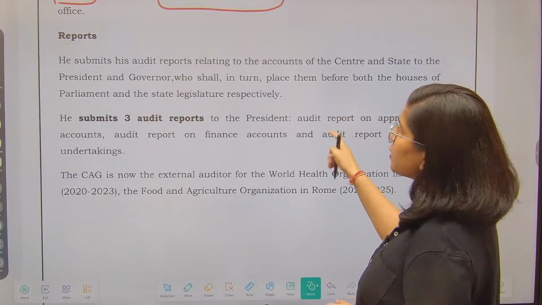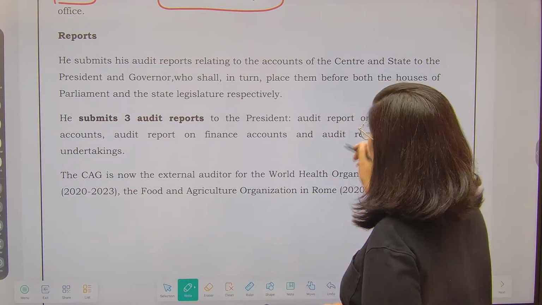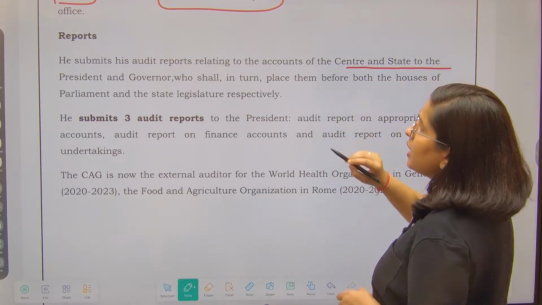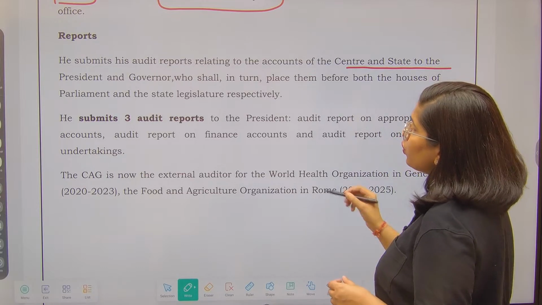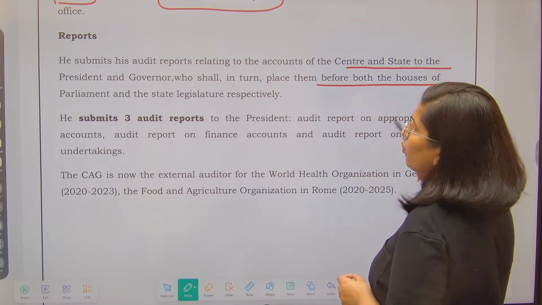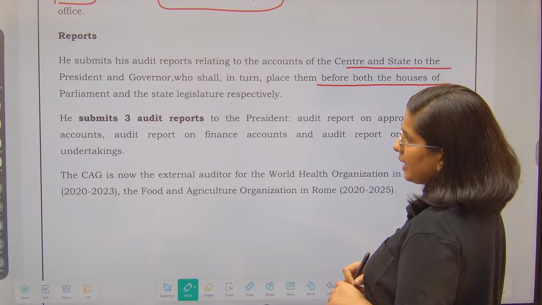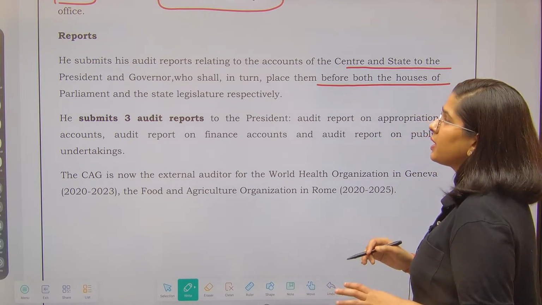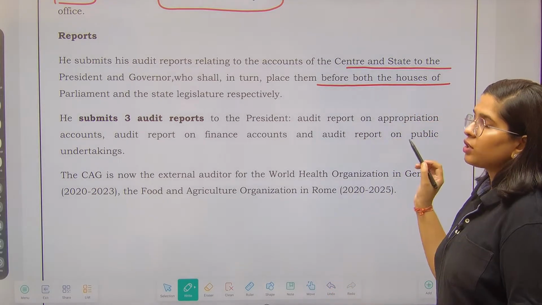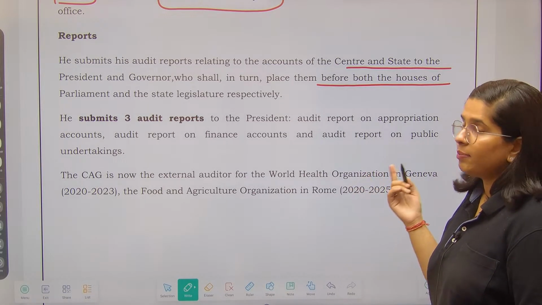So he submits his audit reports relating to the accounts of the center and the state to the President and Governor, who shall in turn place them before both the houses of Parliament and the state legislature. He submits 3 audit reports to the President. So this was the question that was already asked.